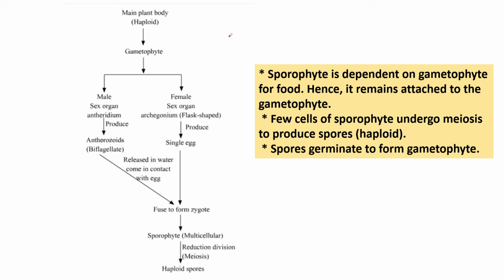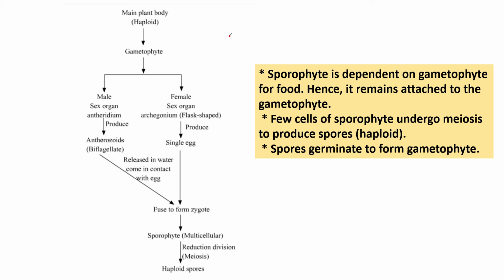So here we have the total structure you can find. The main plant body is haploid, the gametophyte. It is differentiated into male sex organs and female sex organs. The male sex organ is the antheridium, which produces antherozoids, which are biflagellated. They are released in water, which comes in contact with the egg. The female sex organ is the archegonium. It is flask shaped and produces a single egg. They fuse to form the zygote.